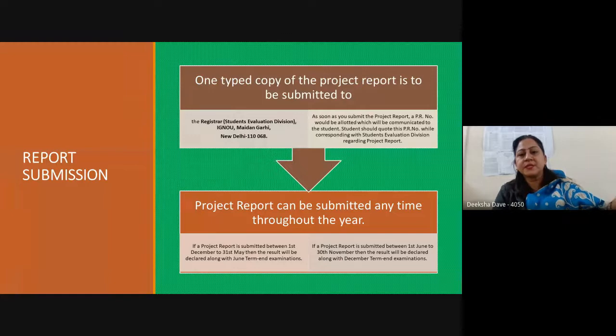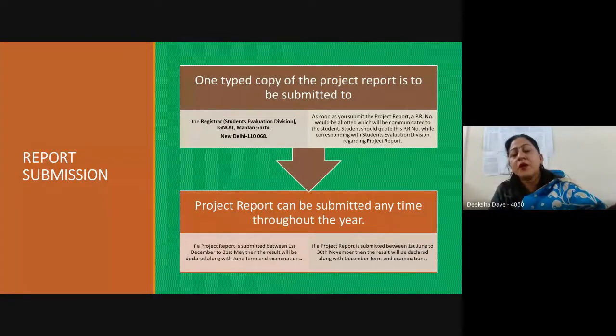How you have to submit, as I said, it goes to the Registrar SED. When you submit electronically, a number is generated and that number is communicated to you for further communication. That is the PR number, the project report number. Another important thing is that the project report can be submitted anytime throughout the year, because we have flexibility with regard to our program. So if you are not able to finish the project work, you can submit anytime.